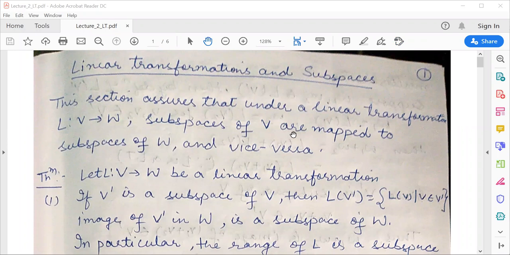Good morning, class. Today, this is lecture 2 of your topic, linear transformations. So today we will discuss subspaces.